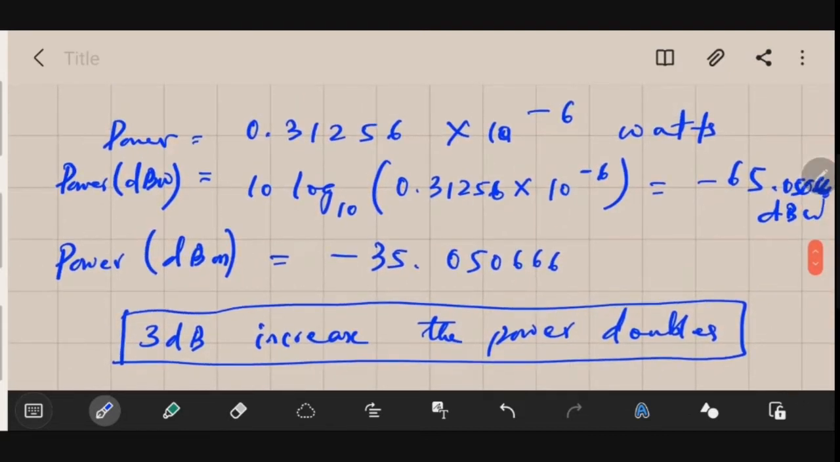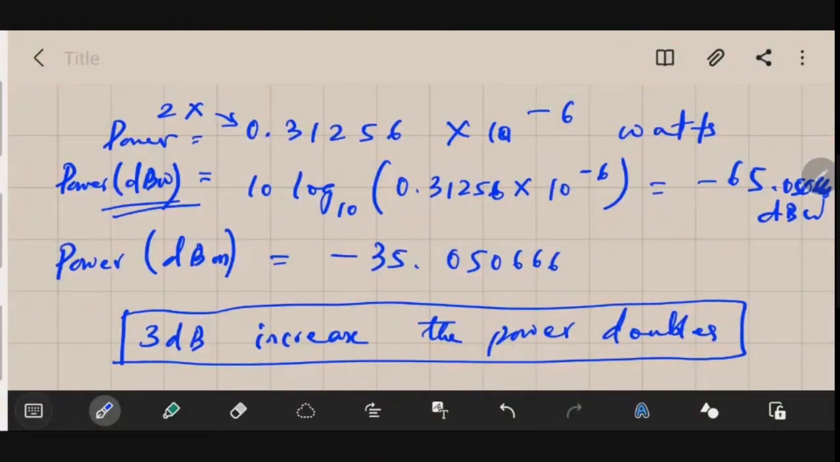What I said? If there is a 3 dB increase in the power, in this logarithm domain, that means the power is doubling. That means if I multiply this value by 2, it is equivalent to adding 3 in this dB watt domain. So at every 3 dB the power doubles.